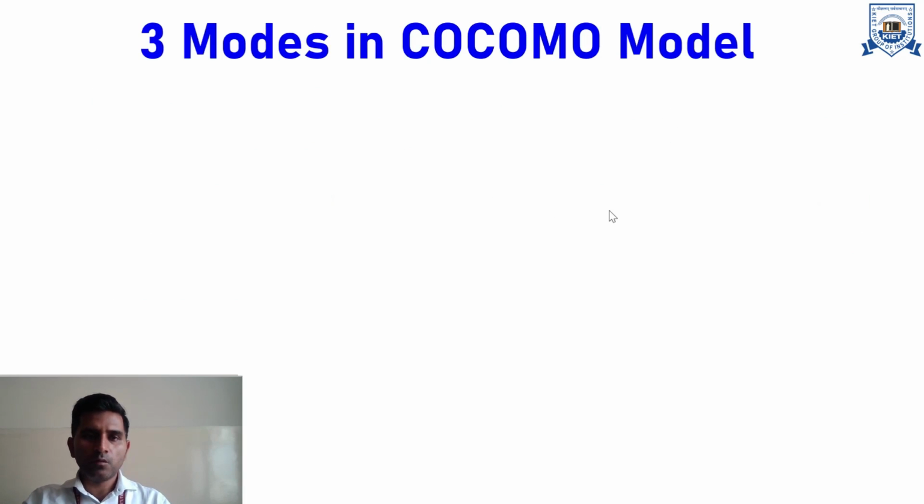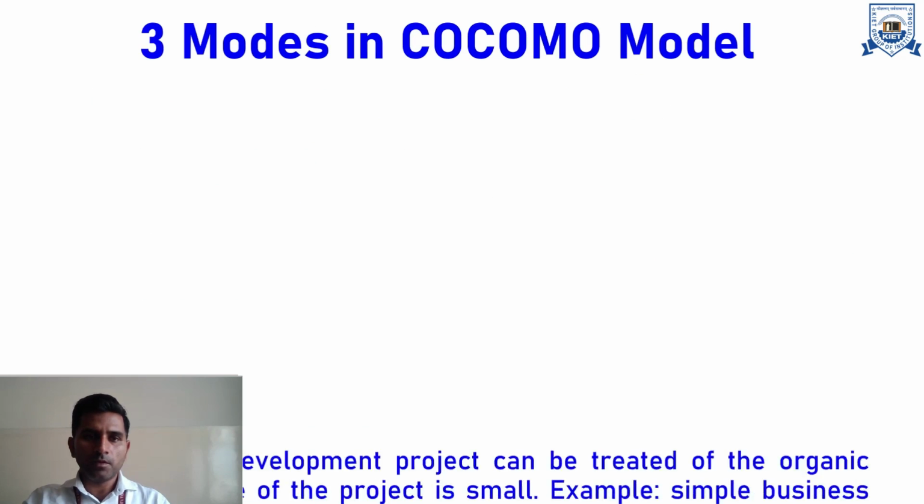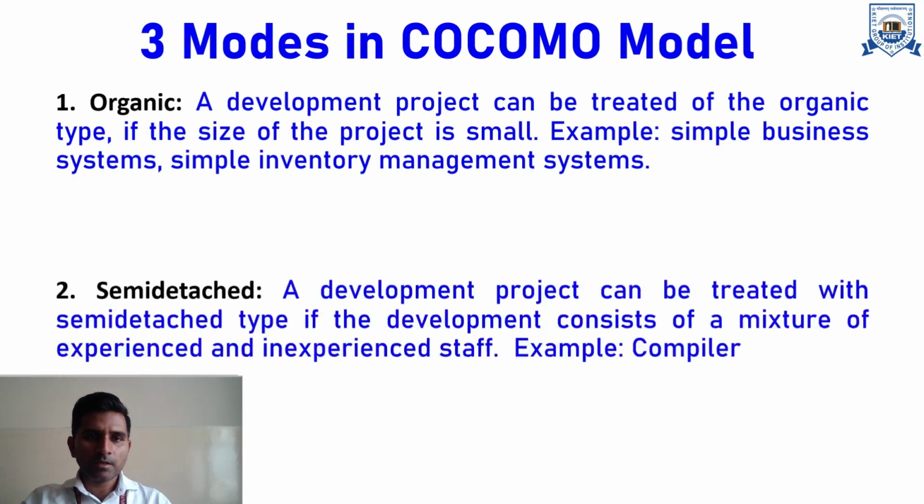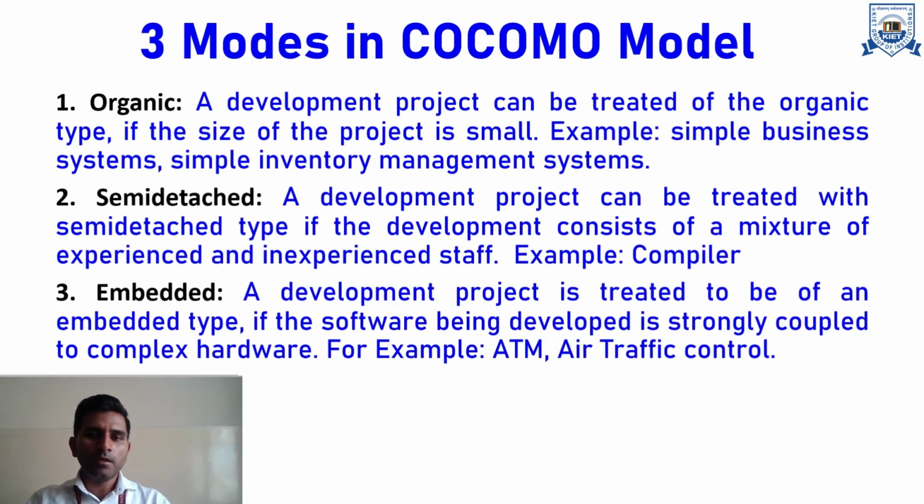Now we will discuss what are the three modes in COCOMO model. So there are basically three modes in COCOMO model depending upon application of the model and depending upon what is the size of your source code of your project. So first one is organic mode.